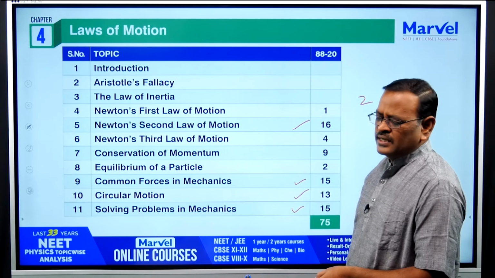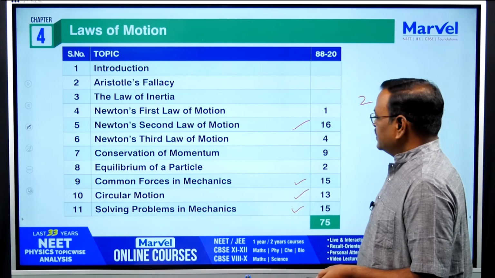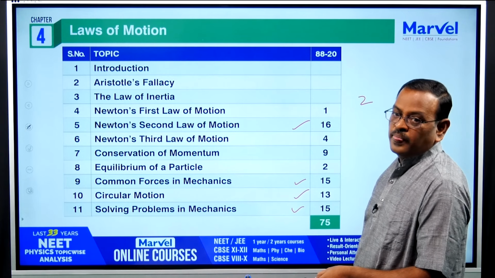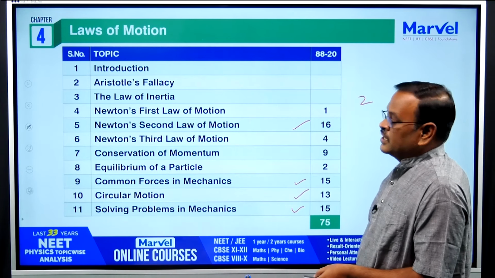So don't forget, laws of motion is one of the very important chapters in 11th standard. This is a little bit big chapter, but the weightage is also more. So you can expect 2 questions from the laws of motion chapter.